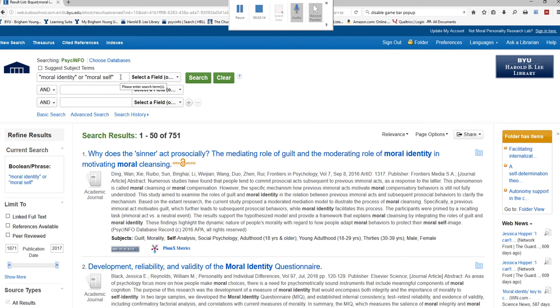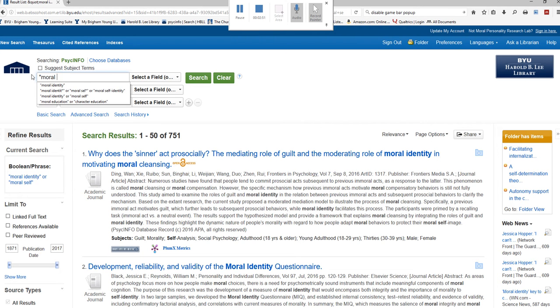Now, normally by default, if I were to search moral, it's also going to pick up morals, so plurals. However, if I put it in quotes, it's not going to do that. It's only going to search it as is in the quotes. If you wanted to pick up on that, you're going to have to use some other tricks that I'll show in another video.